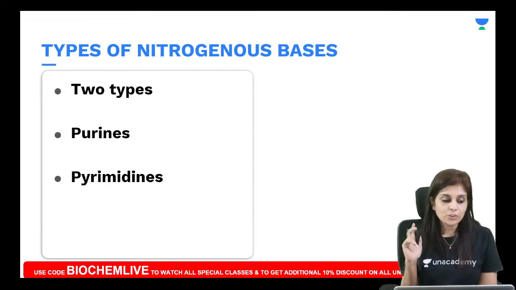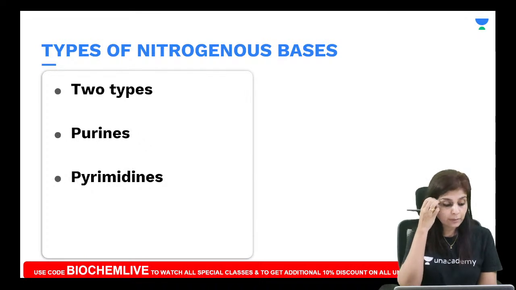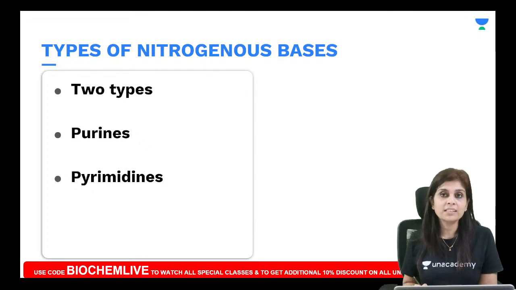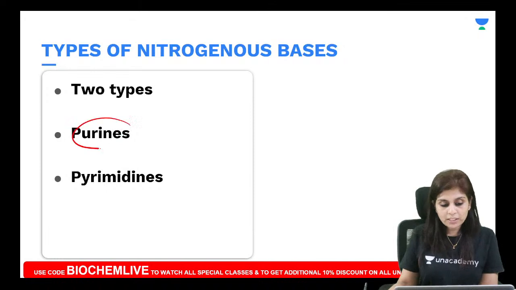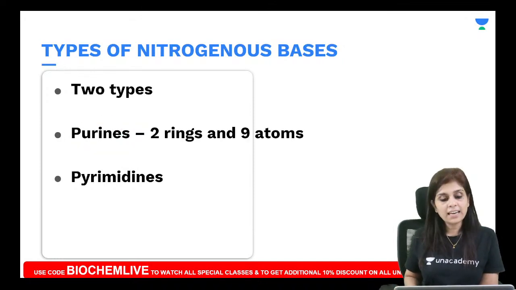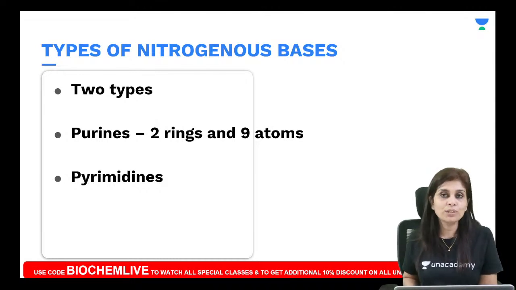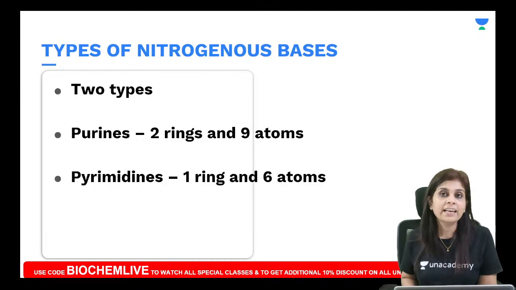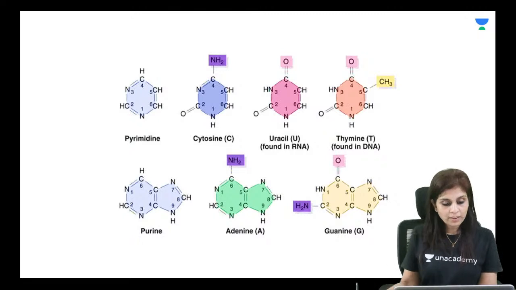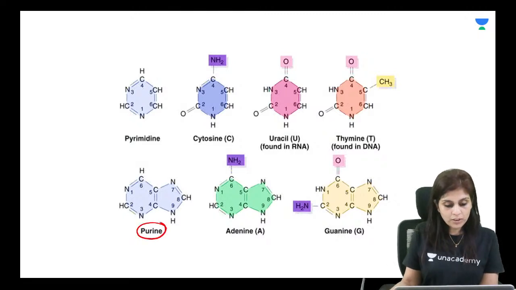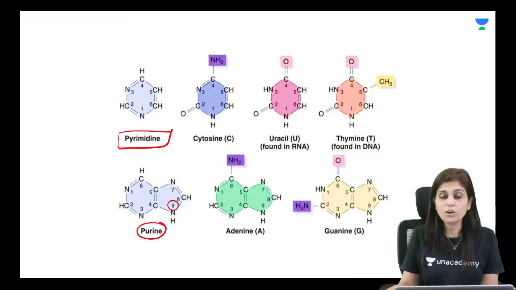The two types of nitrogenous bases are purines and pyrimidines. Purines, with a smaller name, have a bigger structure. They have 2 rings and 9 atoms. Pyrimidines, with a longer name, have a smaller structure. They have a single ring and 6 atoms. Can you see that here, all of you? Purine, a smaller name, has a bigger structure, 2 rings and 9 atoms. Pyrimidine, a longer name, has a smaller structure, single ring and 6 atoms.